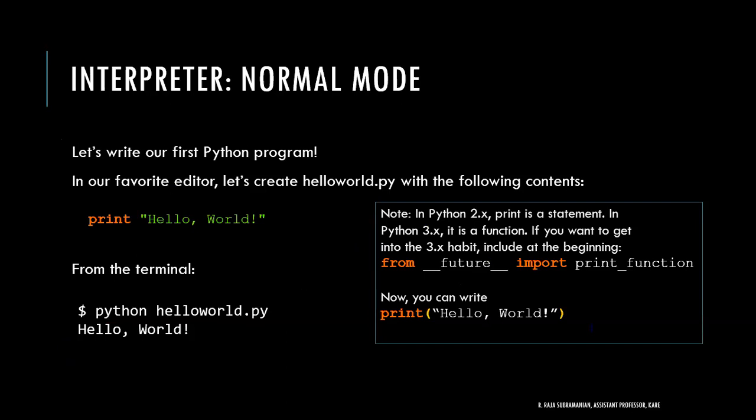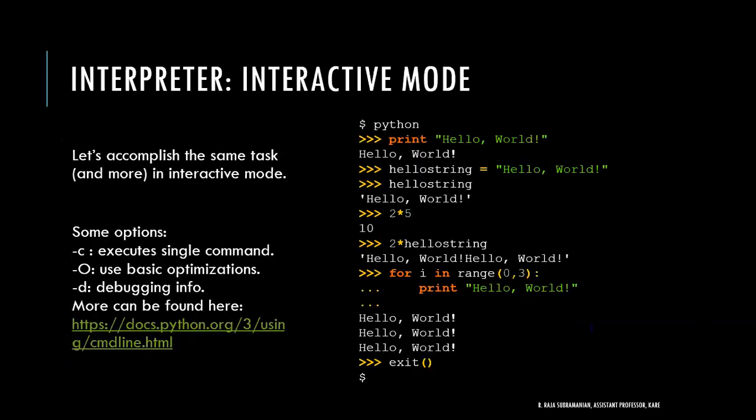Now coming to the normal mode, I'll have a .py file. For example, I will write print hello world in an empty file, and then just save that file as .py and run it in an interpreter. That is actually called normal mode. Interactive mode is very good and useful for initial syntax learning for Python, where I will just type something and get it executed.